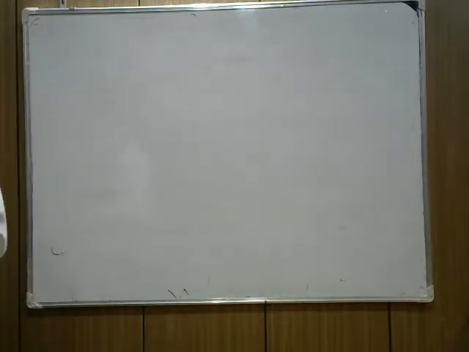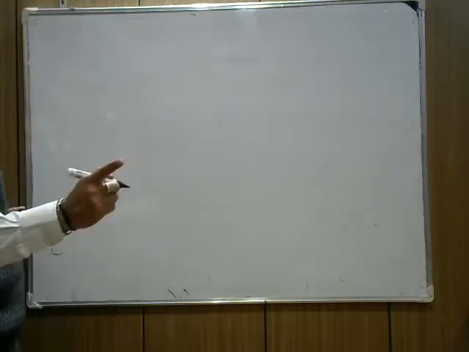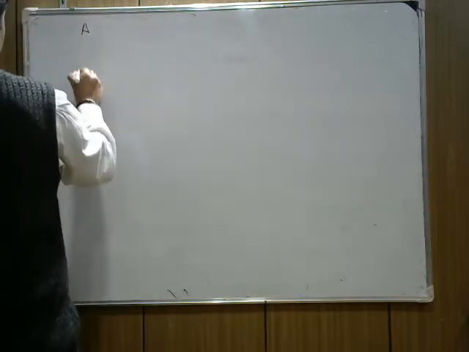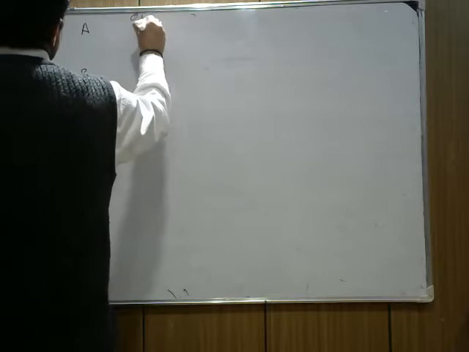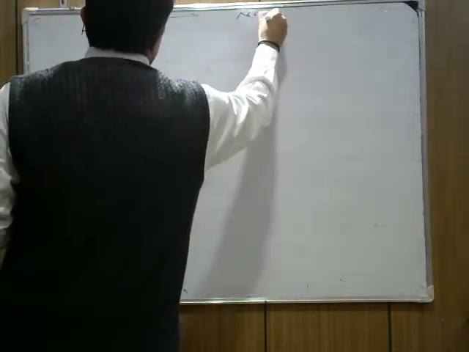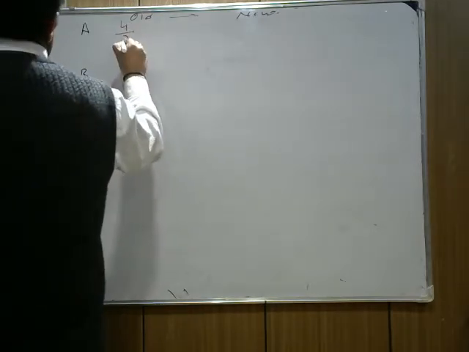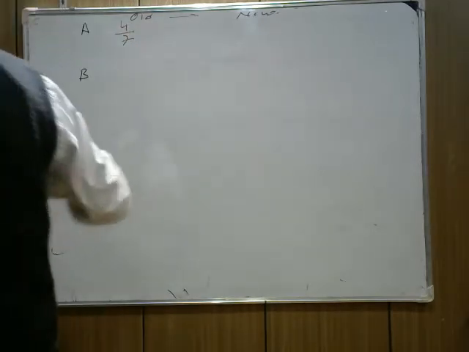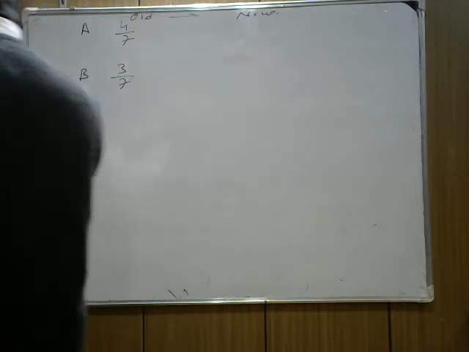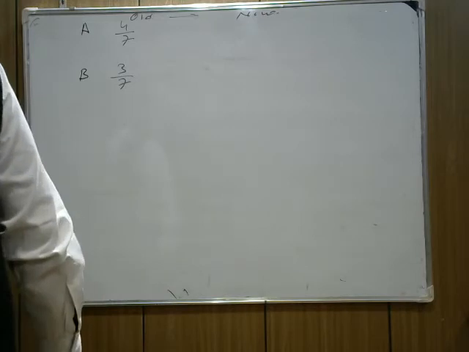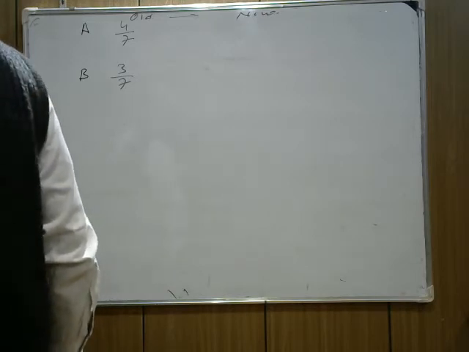Now the first journal entry: first find the old and new ratio. Why do we find it? Because the question is silent, and the general reserve cannot be shown in the books. There are two partners, A and B. Old share minus new share gives you sacrificing. The old share of A is 4/7 and B is 3/7. The new ratio mentioned in the question is 2/3 and 1/3.